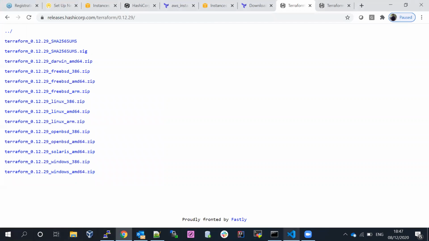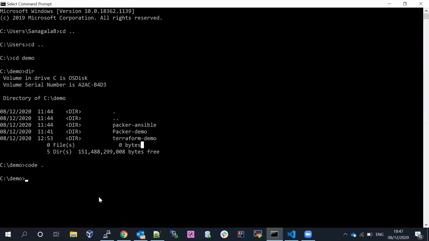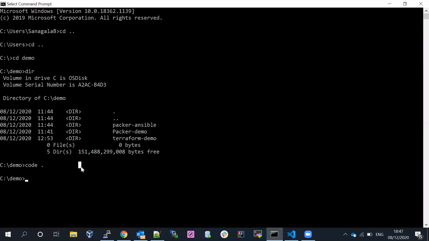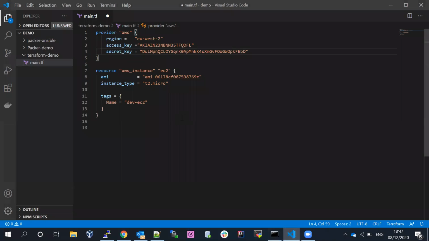Let me open the command prompt. I already placed the binary folder. Now I have the code available locally. So that is called the Windows installation. There is nothing else to do. It's not like a yum install or something like that. We just need to extract it and keep the file locally wherever you want. If you set the environment, we can run the command anywhere. We already have the code available locally.